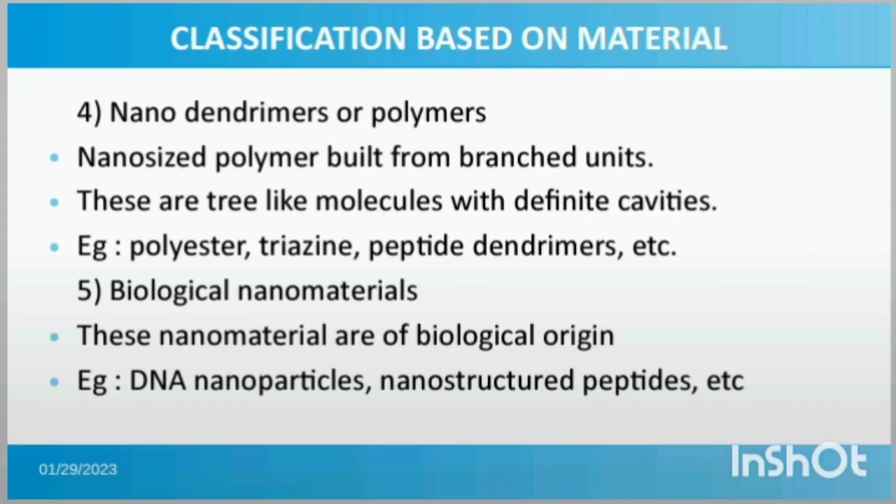Continuing classification based on material, the fourth one is nanodendrimers or polymers. Nano-sized polymer built from branched units. Dendrimers are highly ordered branched polymeric molecules, and these are tree-like molecules with definite cavities. Examples for nanodendrimers are polyester, triazine, peptide dendrimers, etc. The fifth one is biological nanomaterials. These nanomaterials are of biological origin. Example: DNA nanoparticles, nanostructured peptides, etc.